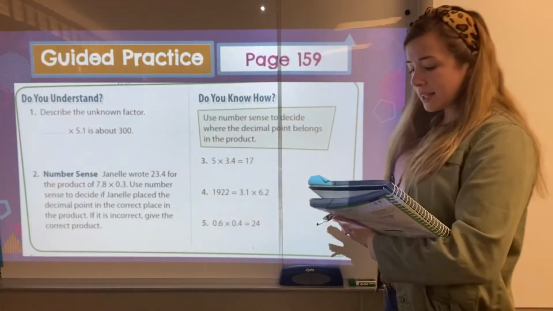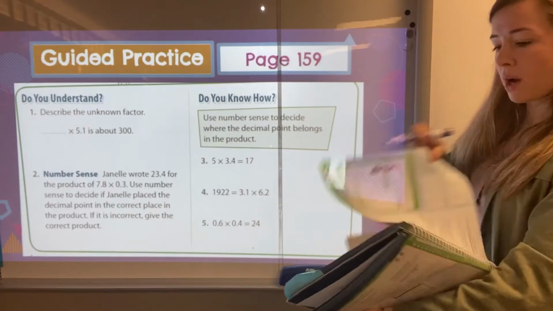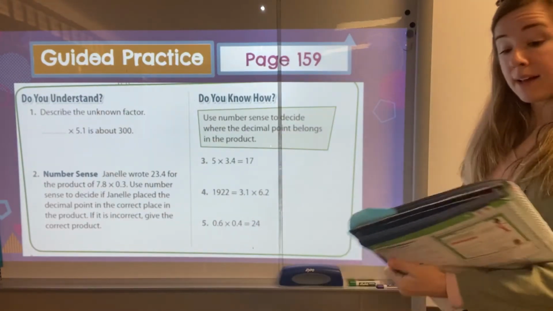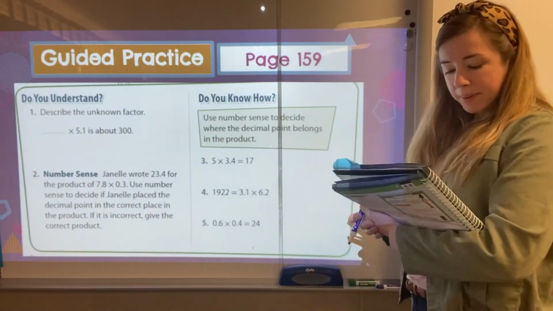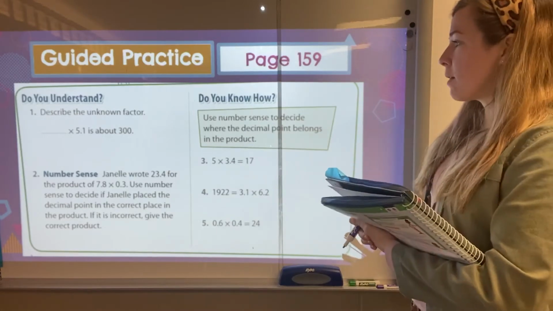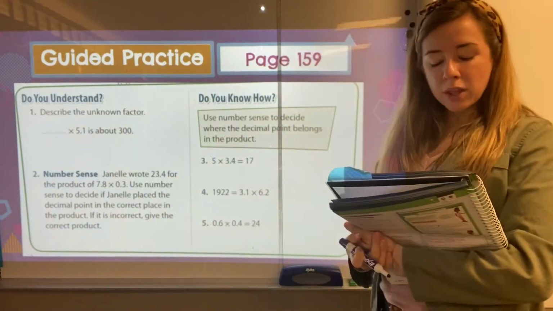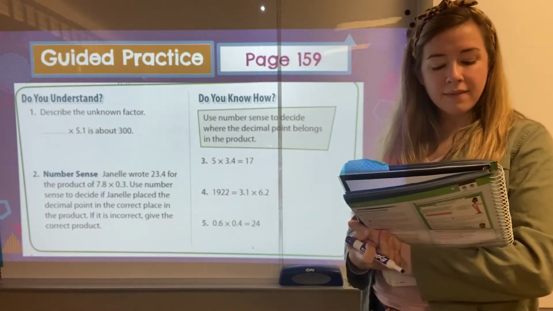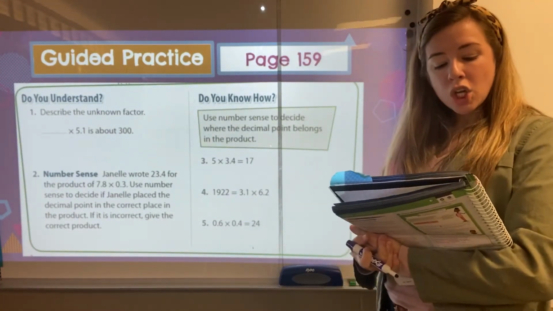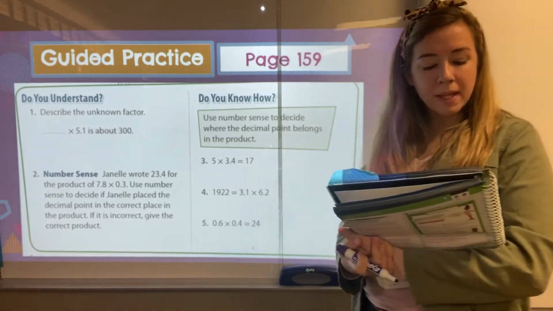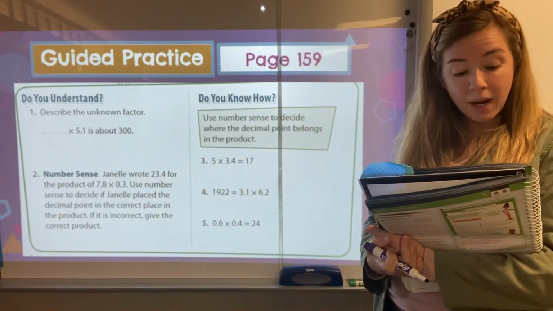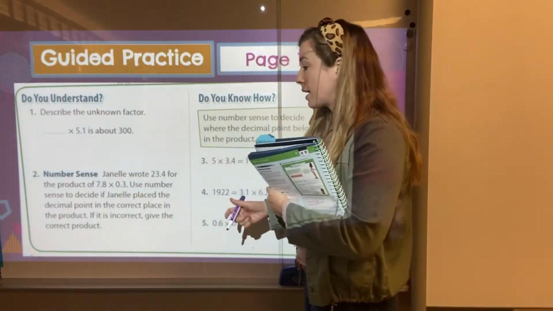Alrighty, so let's go ahead and work through. We are over on page 159. We're just going to do a couple problems real quick about placing our decimal, and then we will talk about one in group. So let's look at number 2. Janelle wrote 23 4/10 for the product of 7 8/10 times 3/10. Use number sense to decide if Janelle placed the decimal point in the correct place in the product. If incorrect, give the correct product.